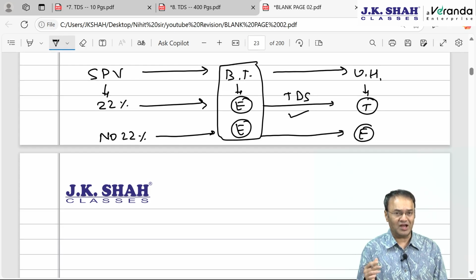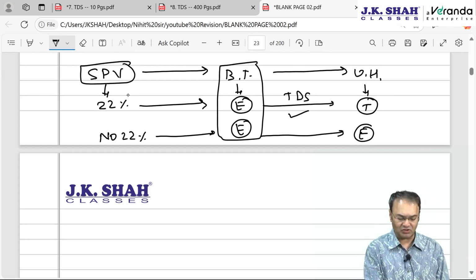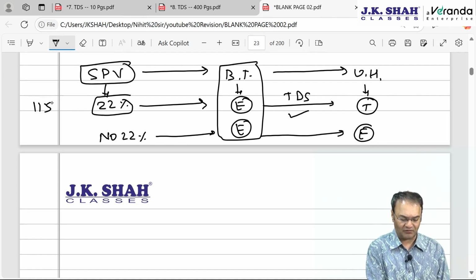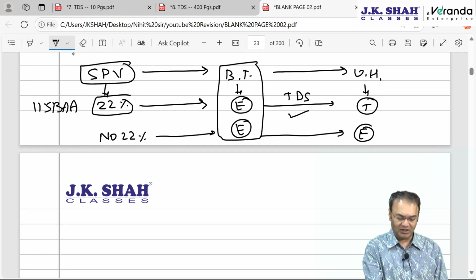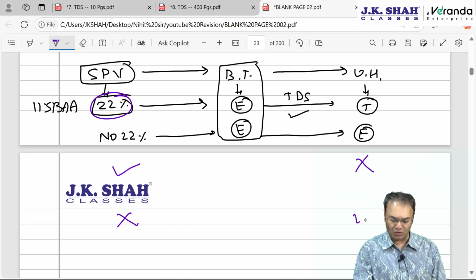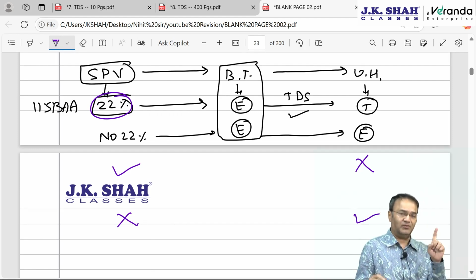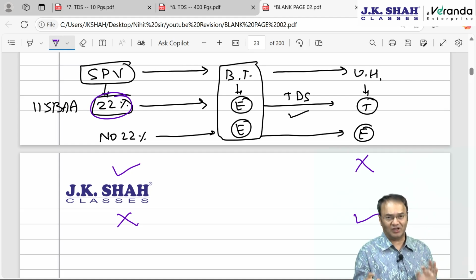Meaning thereby, out of three people, for business trust, dividend from SPV is always exempt. In unit holders' hands, it will be taxable or not, that depends upon whether SPV has taken advantage of 22% tax rate under 115BAA or not. Simple language, if SPV is being benefited, then SPV has taken benefit, then unit holder will not get benefit of exemption. If SPV has not taken benefit of 22% tax rate, then unit holder will get the benefit of exemption. Simply, either SPV or unit holder, any one of them will get the benefit.